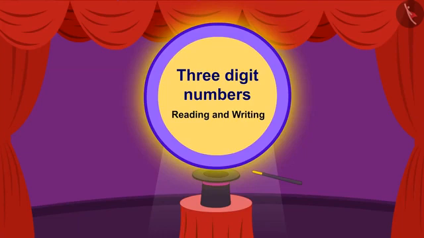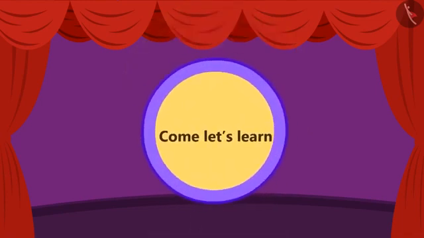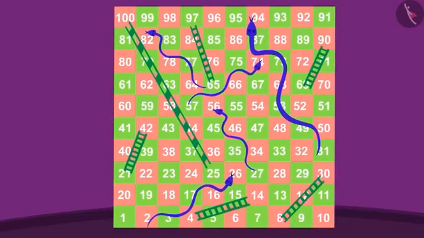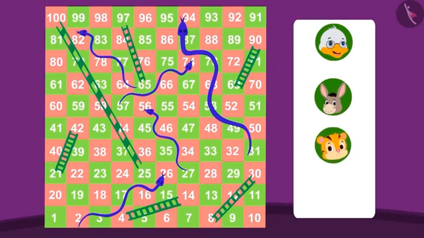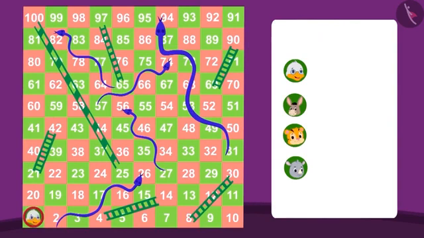Today we will learn about 3-digit numbers. Let's learn. Hey look! Here the game of snakes and ladders is going on. Here Badbole Badak Uncle, Bhola Donkey, Sher Khan and Guggu Hippo are playing. Badbole Badak Uncle is on box 24, which is 24 steps ahead of the starting box. Let's see who is on which number in this game.